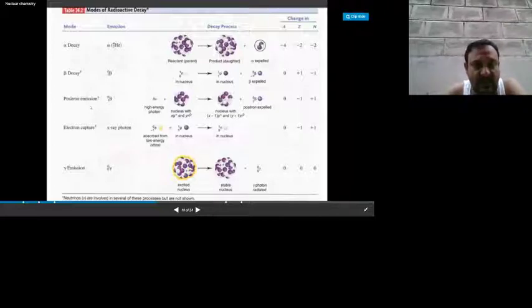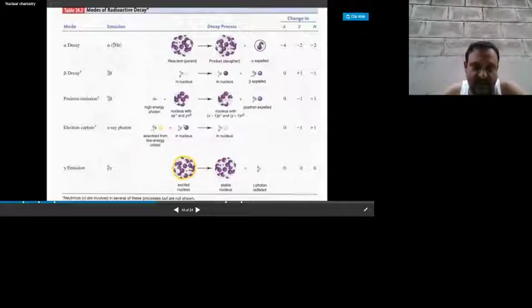Just like positron emission, when high energy photons are captured, sometimes it leads to positron emission. Here also, when X-ray photons are absorbed, there is a release of photons from the outer orbitals of the electronic configuration.